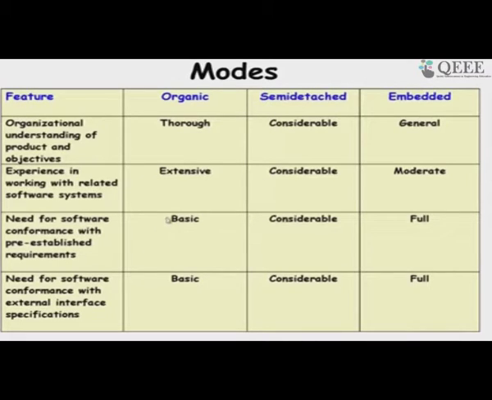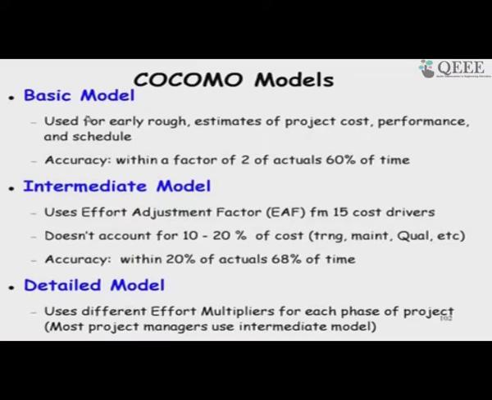So, very stringent checking with the requirements, then if there is a full checking, then it will become embedded. Need for conformance with external interface specifications. So, it has to work with other software, and if there is a full need for such a thing, then it may become embedded. So, he actually proposed 3 models.